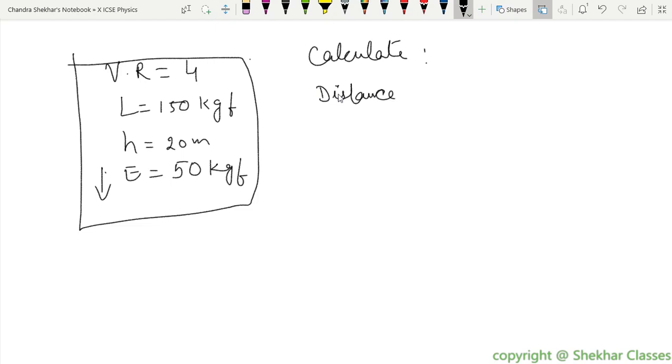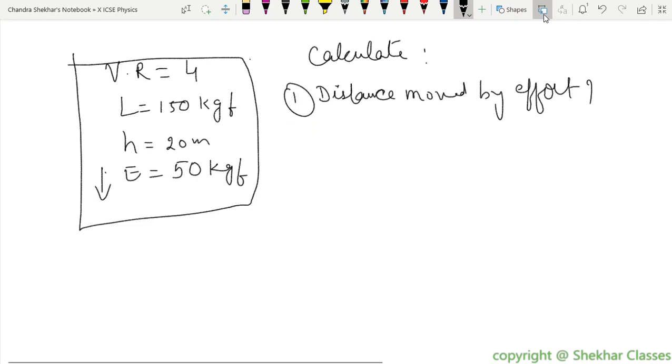So how to calculate this part? Velocity ratio is equal to displacement of effort by displacement of load. Distance moved by the effort here.